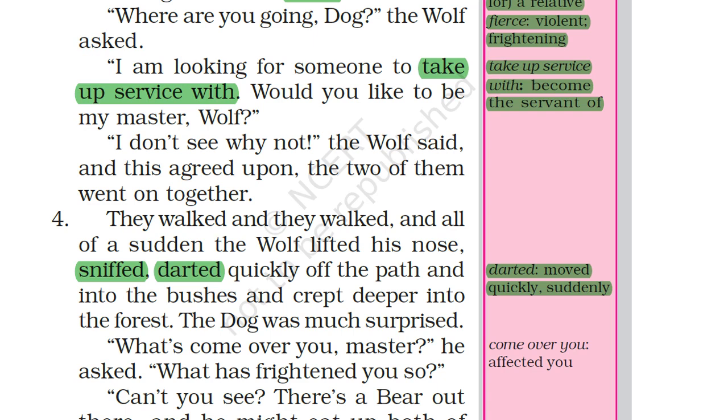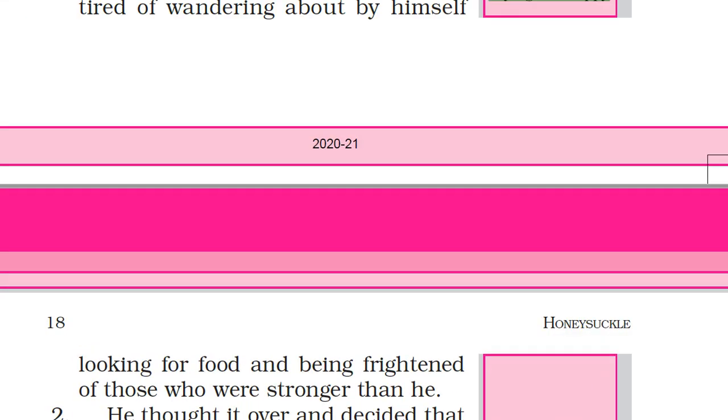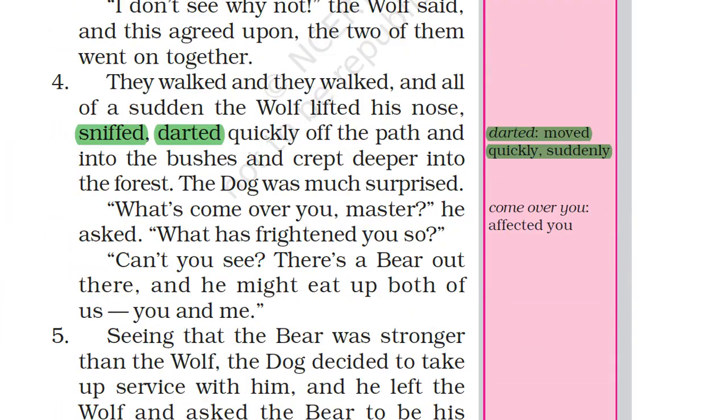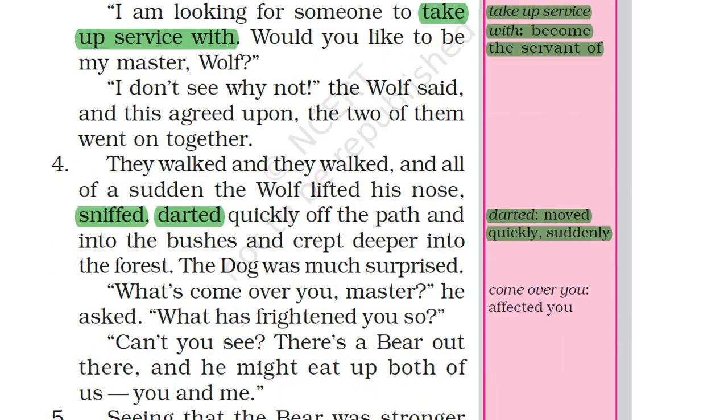Okay, suddenly we are doing something, that is darted quickly off the path and into the bushes and crept deeper into the forest. What that wolf did, that he moved quickly into the forest. Because he was scared, this wolf moved to hide somewhere quickly off the path.